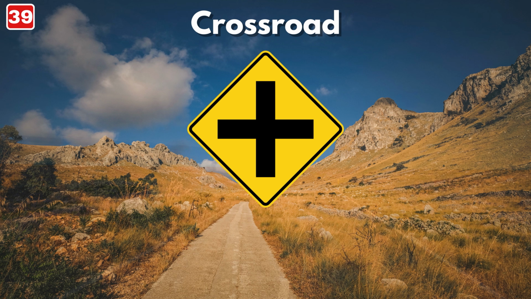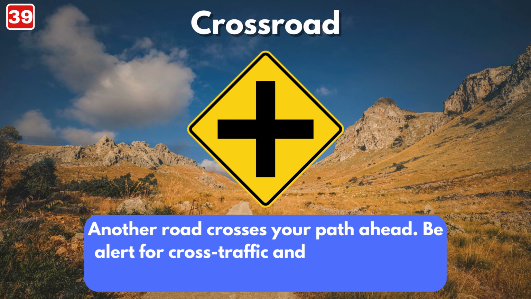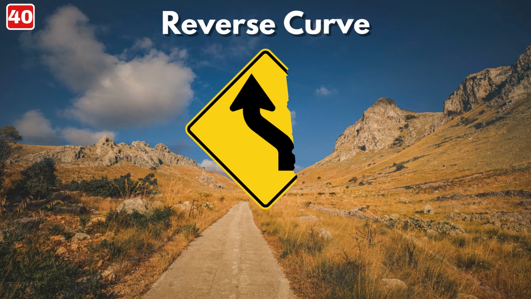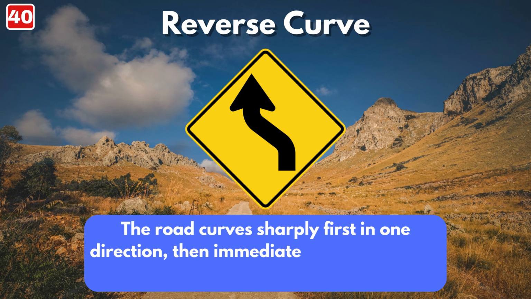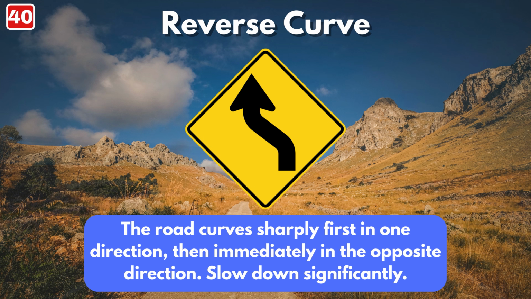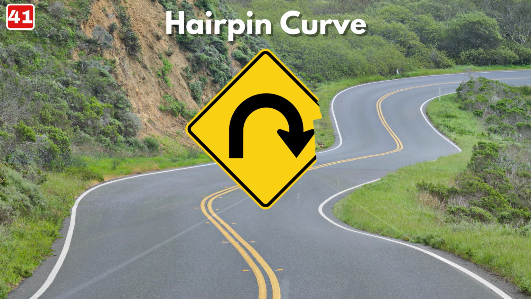Crossroad sign. Another road crosses your path ahead. Be alert for cross traffic and be prepared to yield. Reverse curve sign. The road curves sharply first in one direction, then immediately in the opposite direction. Slow down significantly.